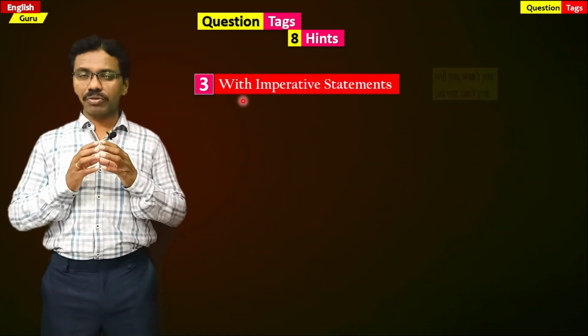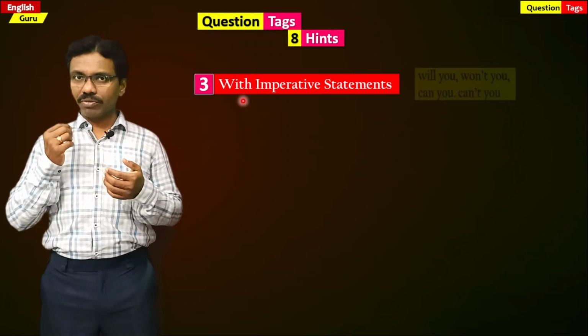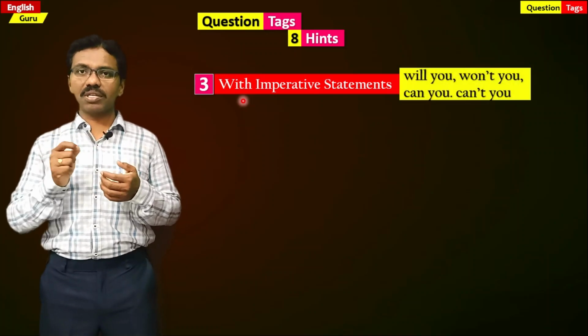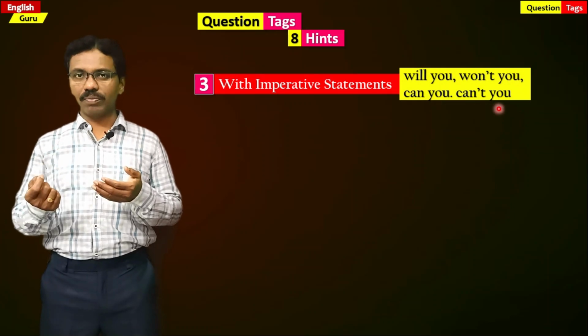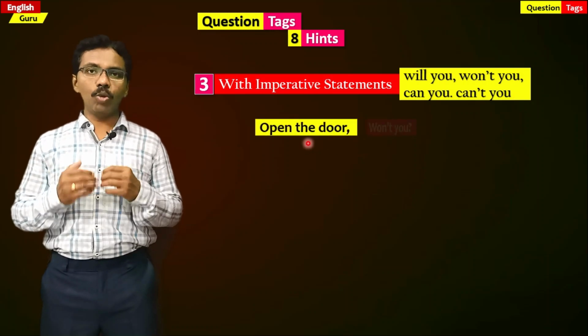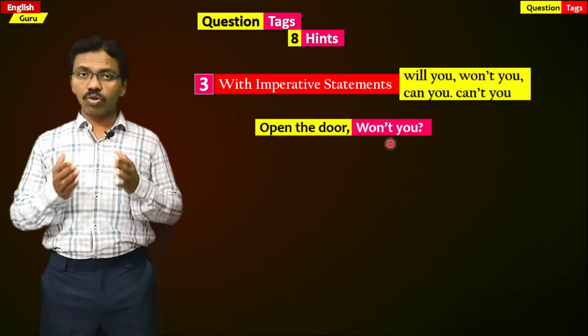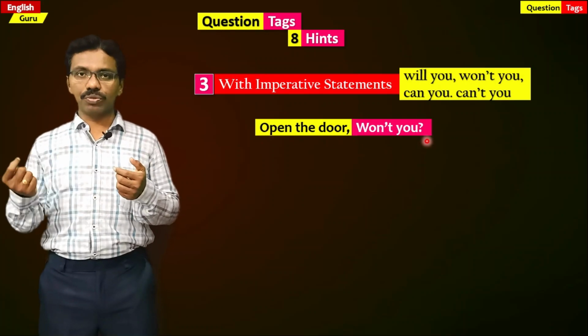The third clue or hint we should remember when we write a question tag is with imperative statements. Whenever there are imperative statements, we have to write the question tag will you, won't you, can you, or can't you. For example, open the door, won't you? Open the door is an imperative sentence. That's the reason we have written won't you.